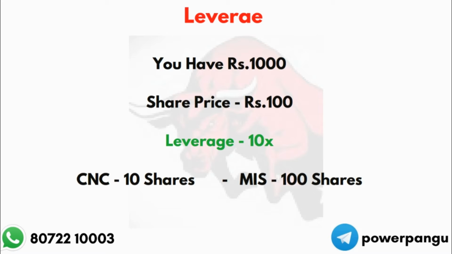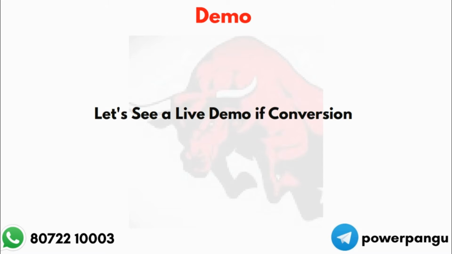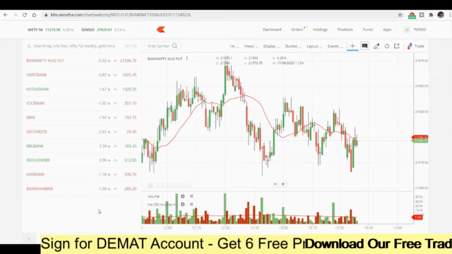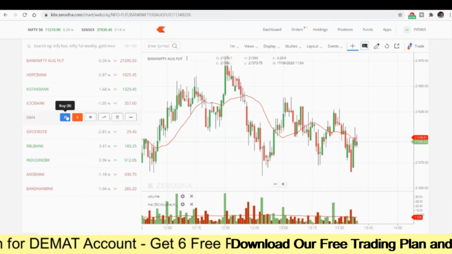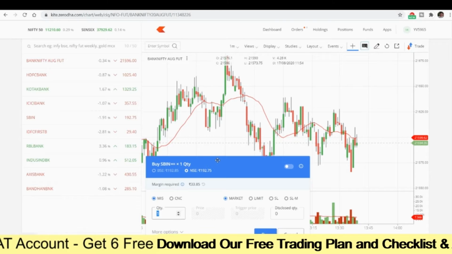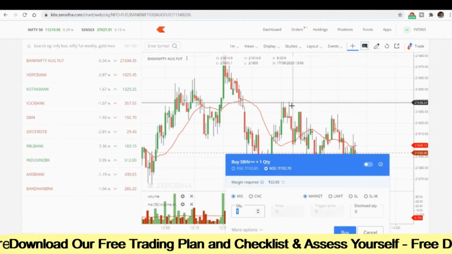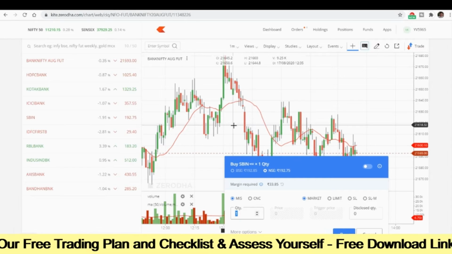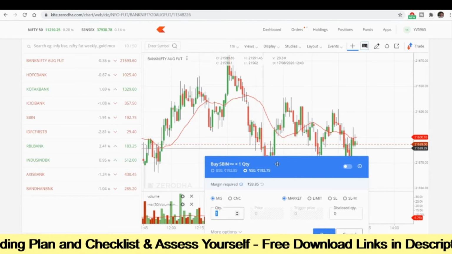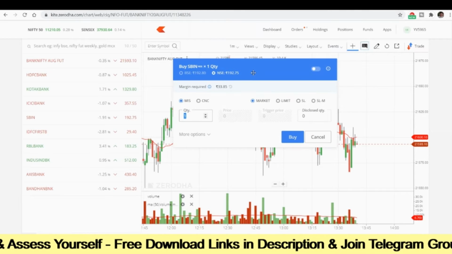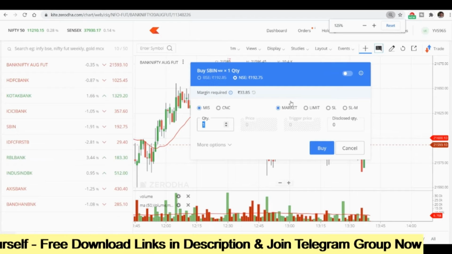Now let us see a quick live demo of conversion so that you get a better idea of how the conversion happens and where the button to convert is. We'll see everything. Now I'm in Zerodha Kite. Let's see a quick live demo of this position conversion. I'm going to buy a single stock, let us say State Bank of India, one quantity, in the market order. I will ignore the limit order and SL, SLM. I will simply buy one quantity in the market order, and we will execute this order and see how to convert your MIS position to CNC.